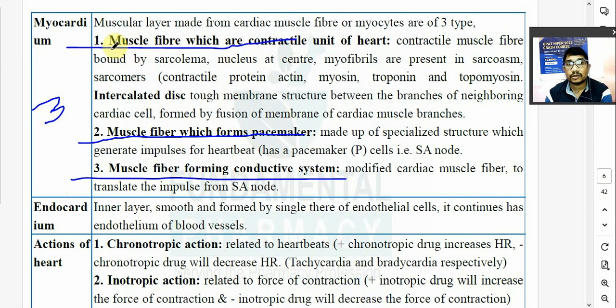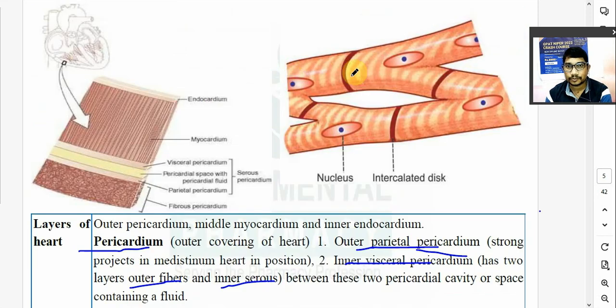So depending on their work, some muscles contract, they have contractile function. So contractile muscle fibers, they are bound by sarcolemma. उसमें nucleus रहेगा at center. Myofibrils present in the sarcoplasm. Sarcomeres consist of contractile protein, actin, myosin, troponin, tropomyosin. So intercalated disc, उसमें और एक रहता है intercalated disc. You can see over here.